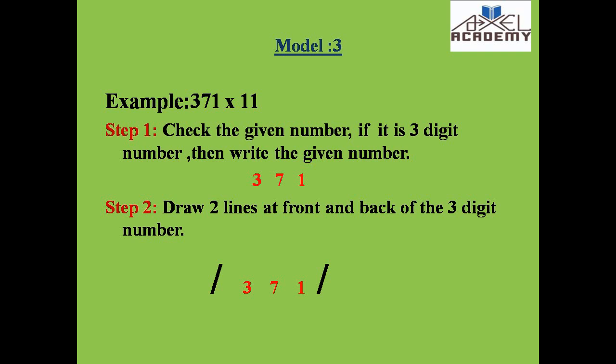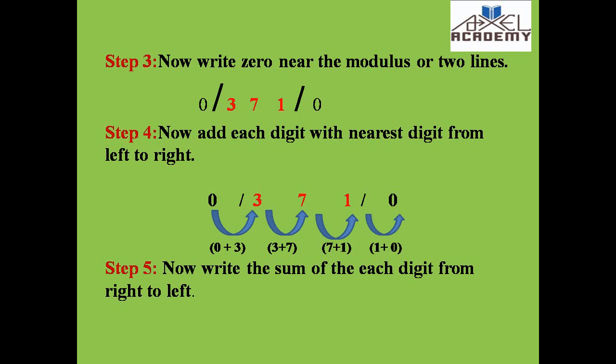Model 3. I have taken a 3-digit number, that is 371. First step is to check the given number. If it is 3-digit, write the given number. So I have written it. Step 2 is to draw 2 lines at the front and back of the 3-digit number. I have drawn a slanting line in front and back of the given number. The third step is to write 0 near the 2 lines, which we call the modulus.